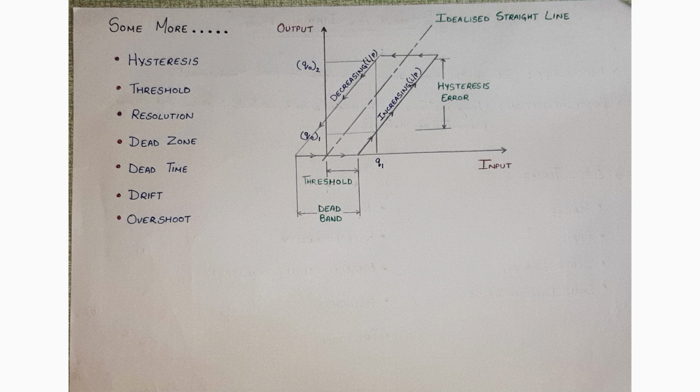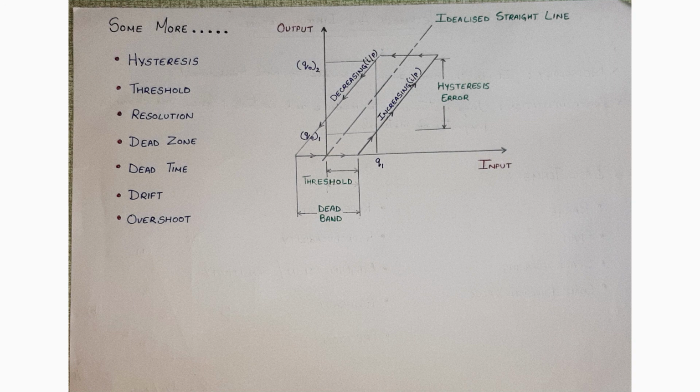Now comes the threshold. What threshold is? Basically, it is the minimum value of input before which the instrument will not detect any output change when the input signal is gradually increased from a zero value. As you can see in the graph clearly, the threshold value is shown starting from zero value.